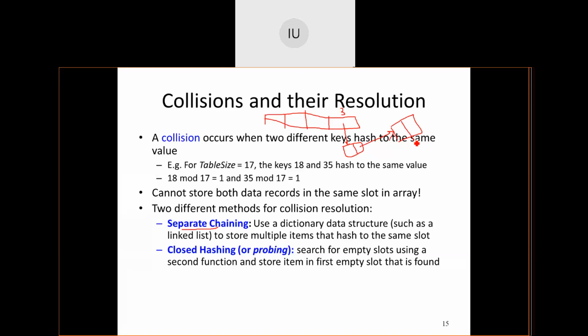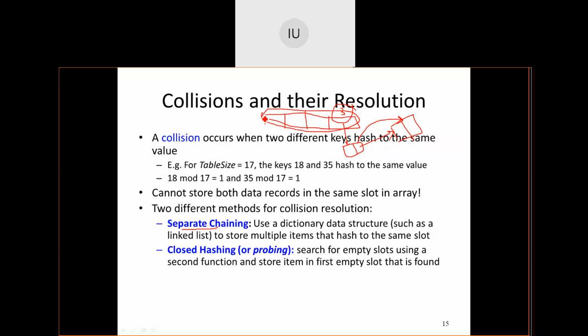But again, this has a cost. What is the cost? First of all, it has to search the third position. Then it has to scan through the whole of the linked list. It may so happen that the element that you are searching is the last node available in the linked list. So there is a lot of penalty in this. Instead, can I have a flat data structure associated? It means inside this table area only, I have to find a position for that particular element which is clashing with the other element. So what is the solution then?